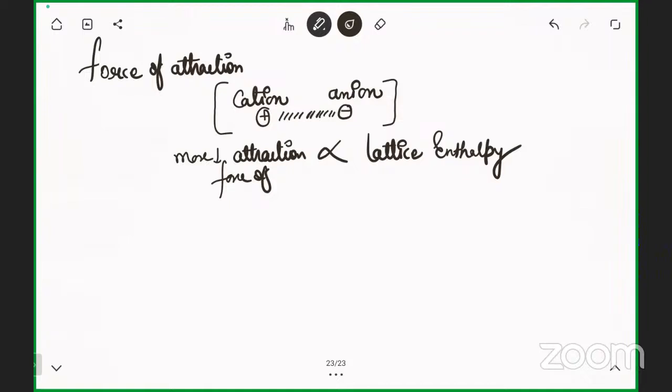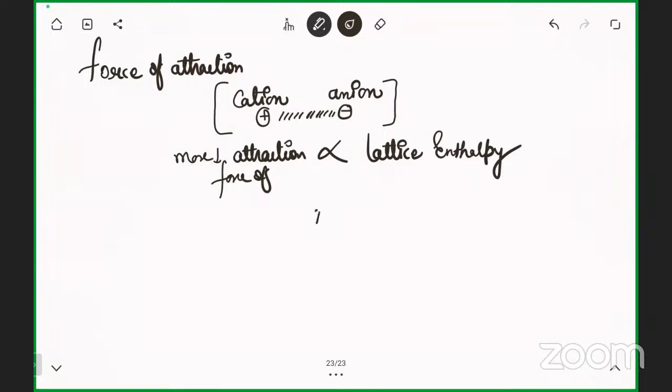See, if a cation and anion are holding each other in such a way that breaking that particular bond is more tough, it means the energy required or energy released while forming or breaking that mole will be more. So it means more attraction between the cation and anion.